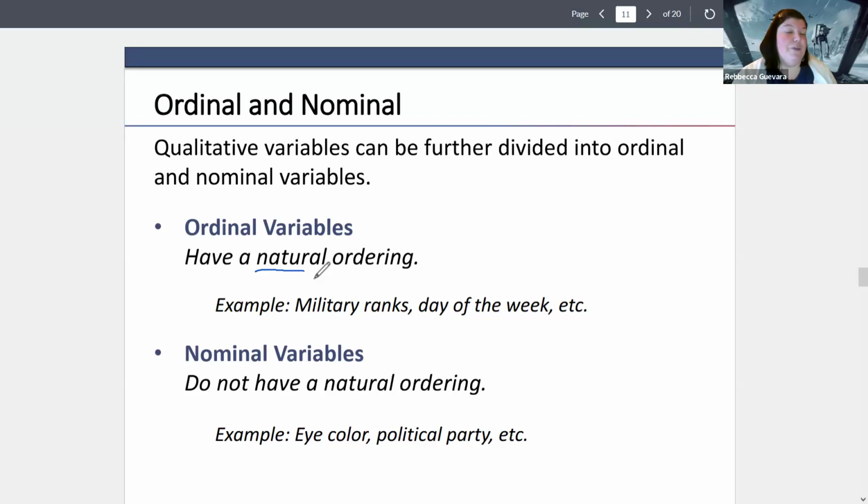When you have qualitative variables with no order to them, then we call it nominal, because really all it has is just a name to it. So this would be like eye color. You can't rank eye color. Blue eyes are not better than brown eyes. Political parties, Republicans are not better than Democrats, and Democrats are not better than Republicans. So there's not a natural ranking to that one either. So like I said, if it has a natural kind of ranking to it and it's not numerical, then that is ordinal. If it doesn't have a natural order and it's just a name, then it's just nominal.